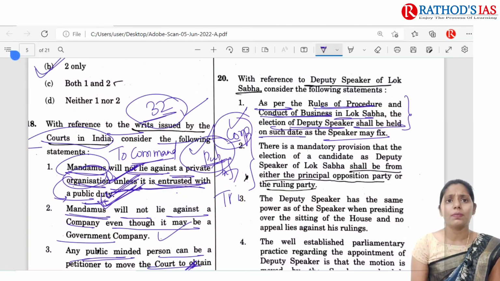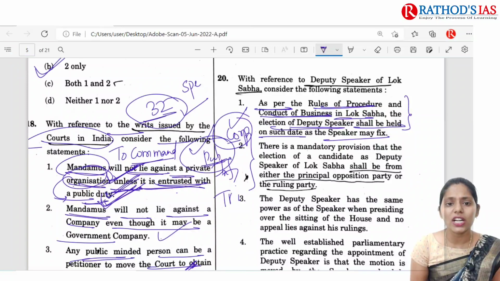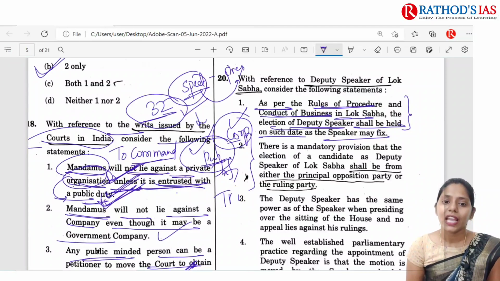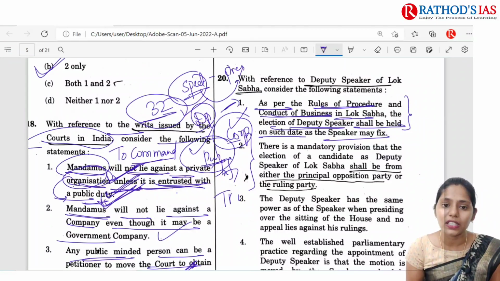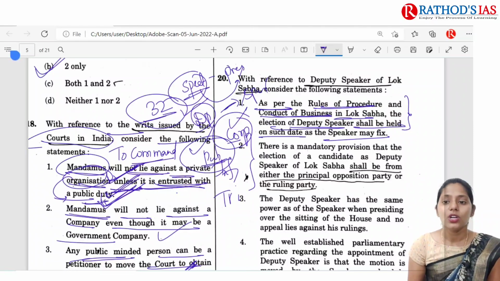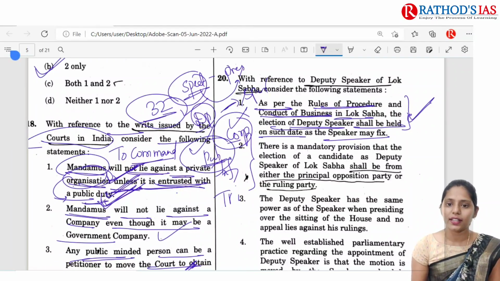Many students might have been confused here. The election date of the Speaker will be decided by the President, and the election date of the Deputy Speaker will be decided by the Speaker. So the first statement is absolutely correct.